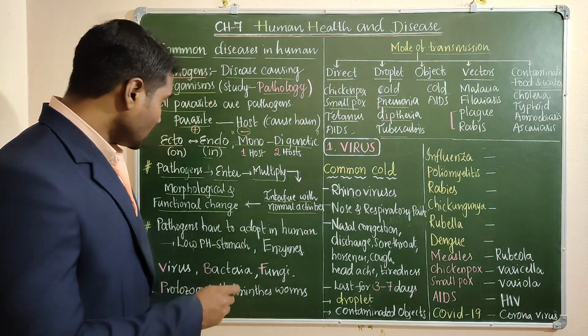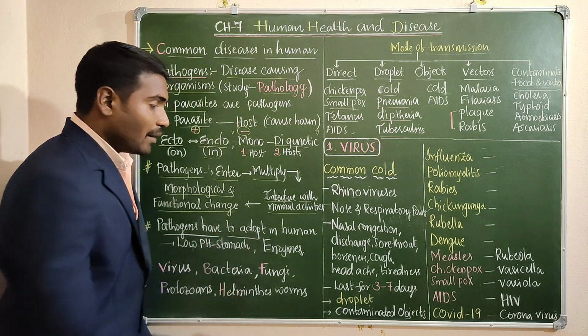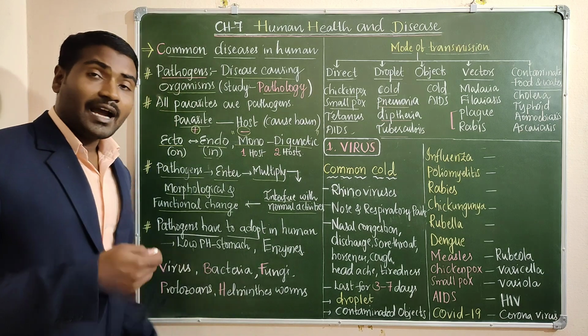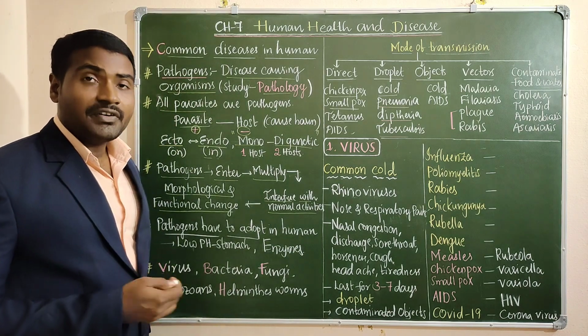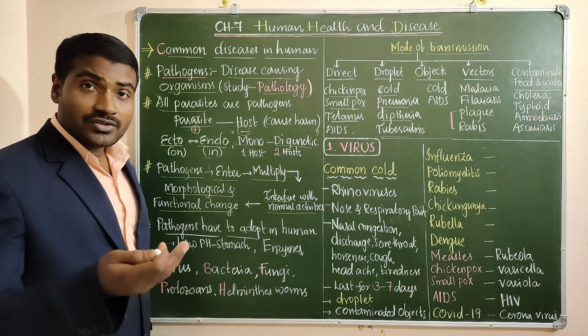Okay, when pathogens have to adapt in human beings, if a pathogen enters our body, it has to adapt to some conditions. If it enters the stomach, the stomach produces hydrochloric acid, a strong acid.